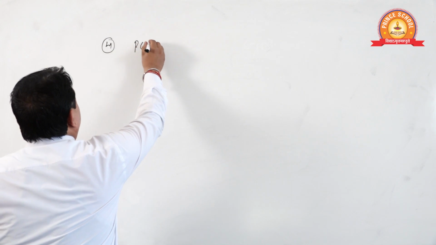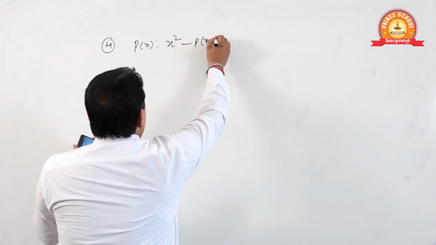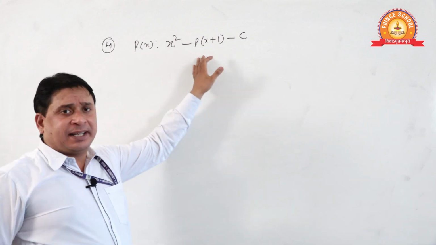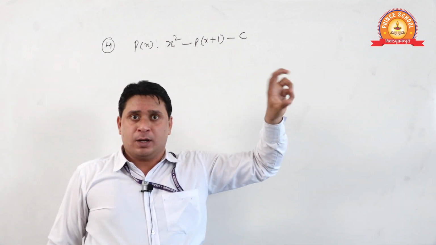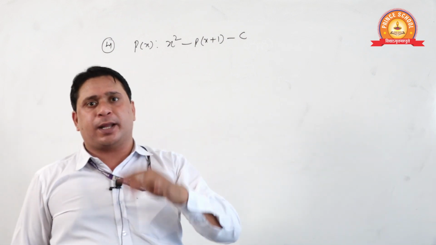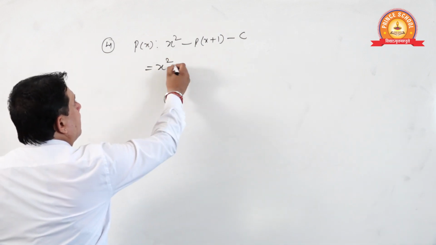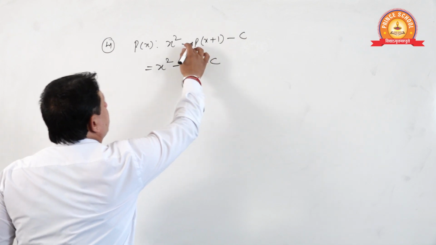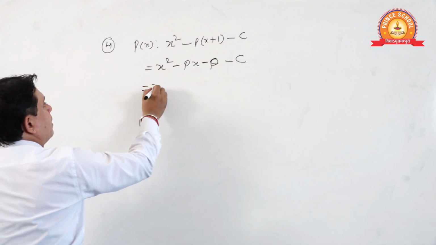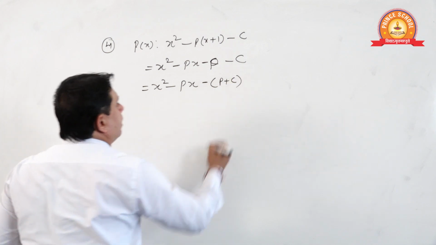The statement was: polynomial is x square minus p into x plus 1 minus c. Make it in the standard form: the term containing x square separately, the term containing x separately, and the constant part separately. So x square minus px minus c, multiplying minus p inside, minus p plus c.